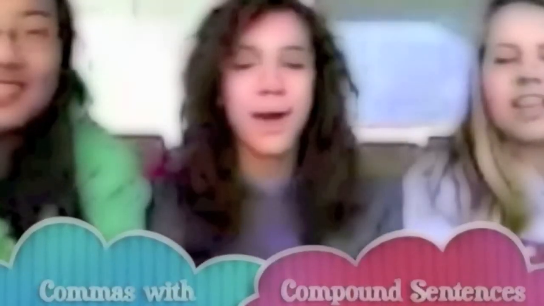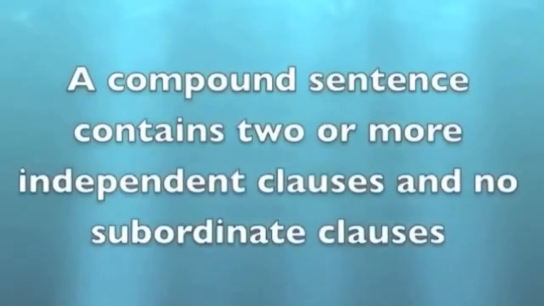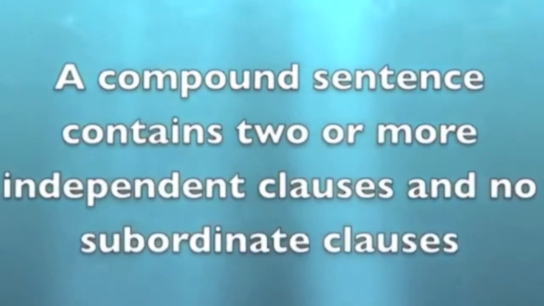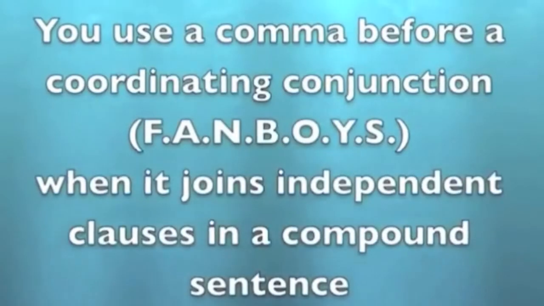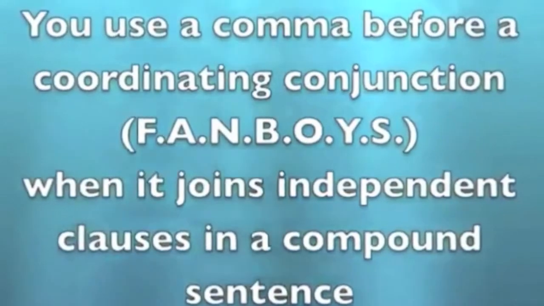We're going to teach you about commas with compound sentences. A compound sentence contains two or more independent clauses and no subordinate clauses. Use a comma before a coordinating conjunction when it joins independent clauses in a compound sentence.